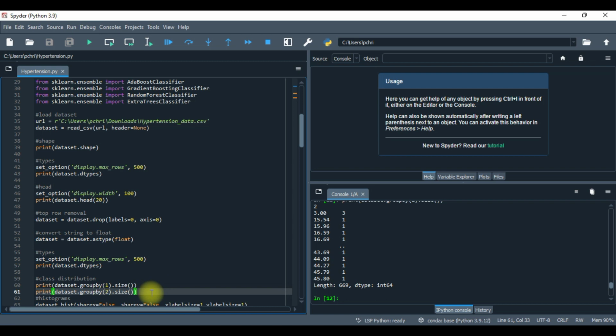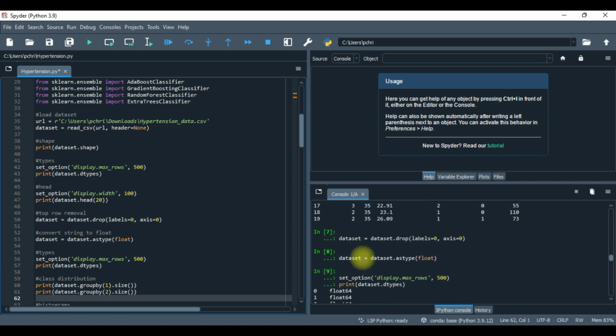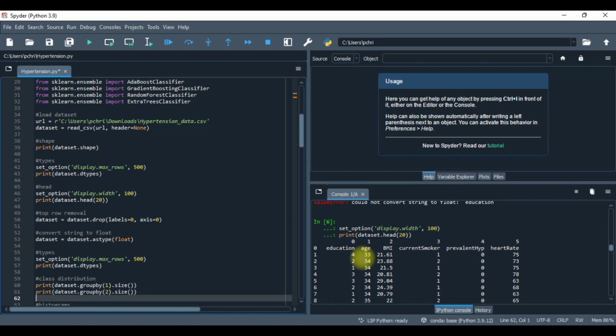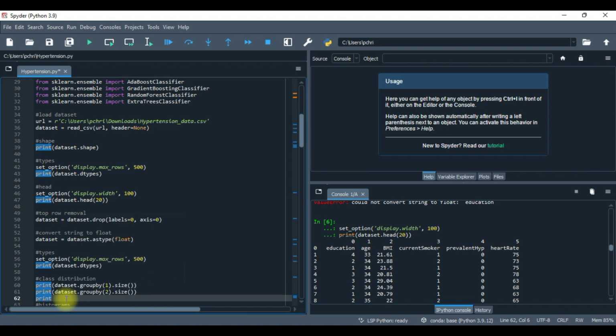Now, what we're looking at is the BMI. If we group the people that have the BMI, the majority of people have BMI sets there. Now the key thing I really want to focus on here is current smokers. The education is a bit irrelevant. Prevalent hypertension, we know. Heart rate is important. I know they have some people that currently smoke, which is huge. So let's try to do a couple more things here.